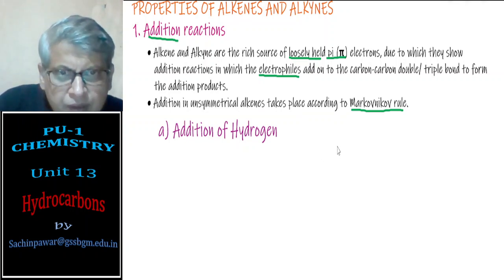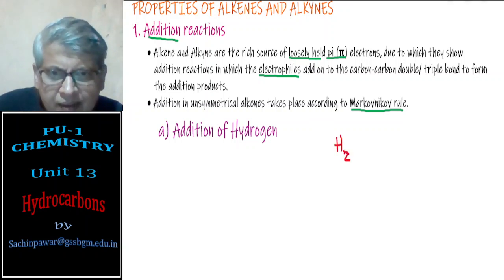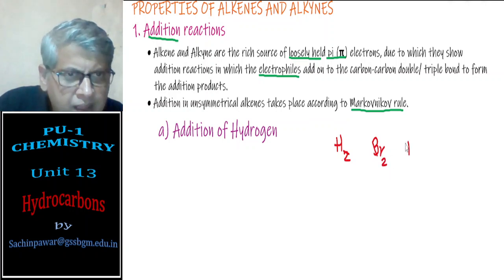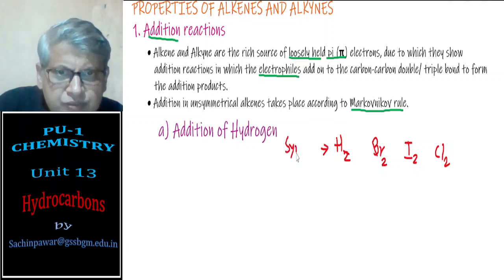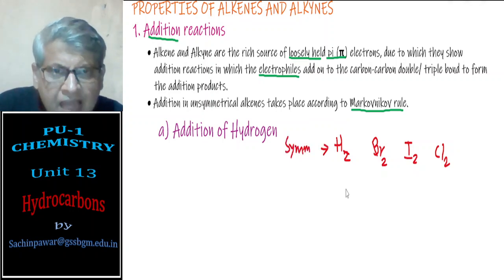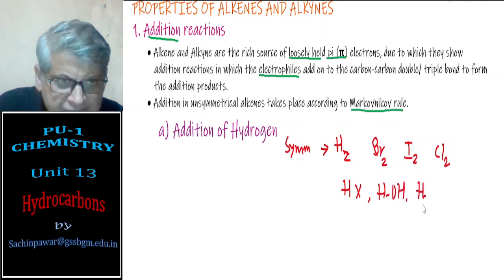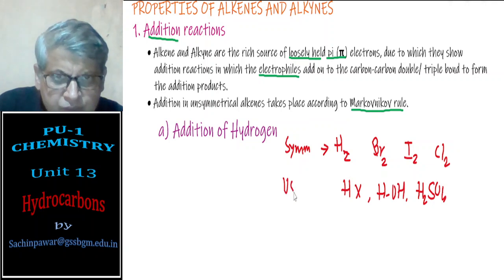Among these molecules, hydrogen and halogens, that is bromine, iodine, chlorine, etc., are known as symmetrical molecules. And HX, that is hydrogen halide, water, HOH, and sulfuric acid are unsymmetrical molecules.